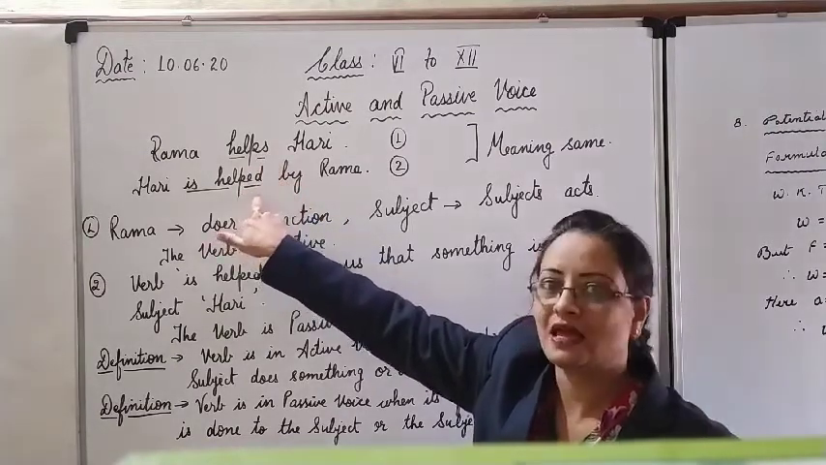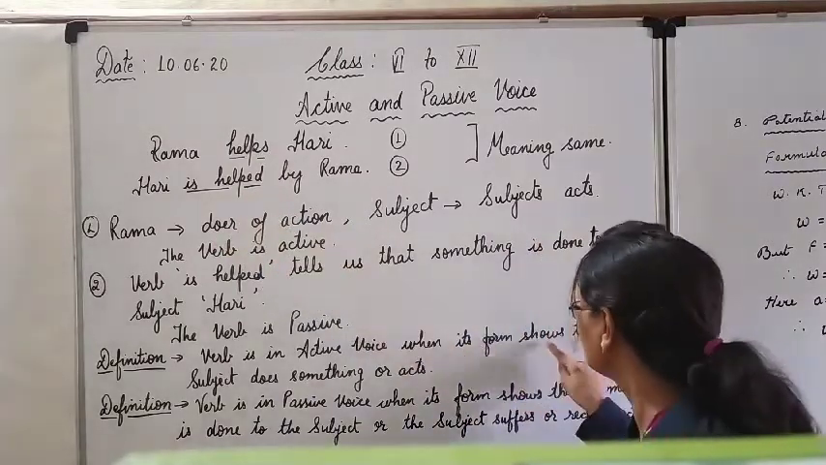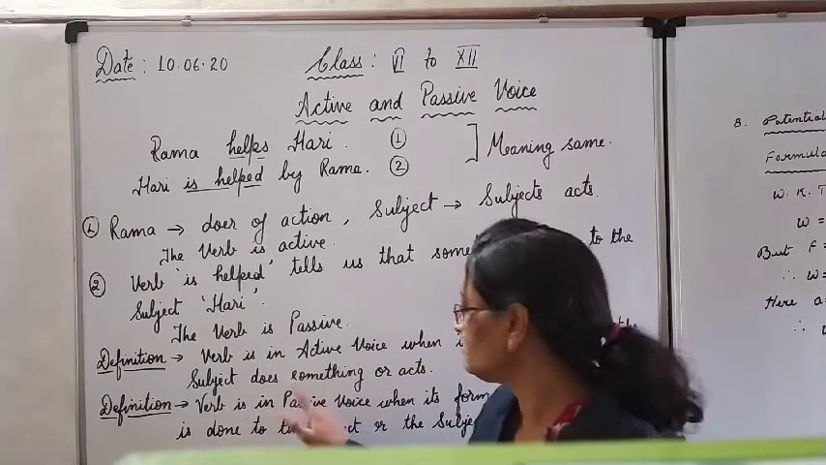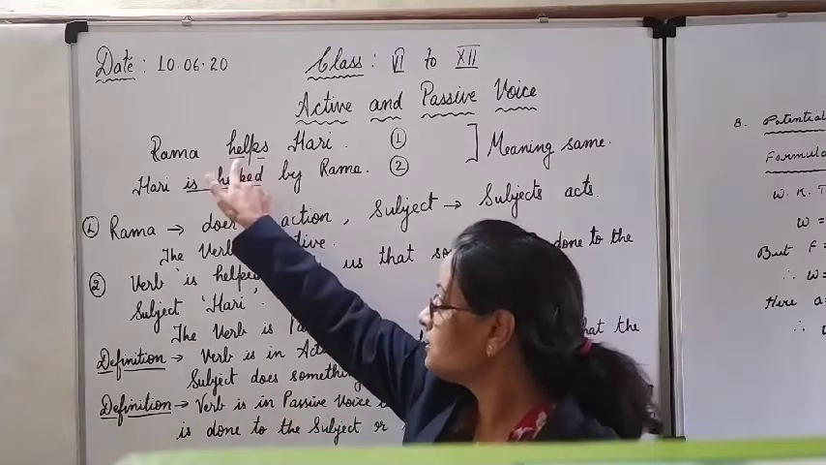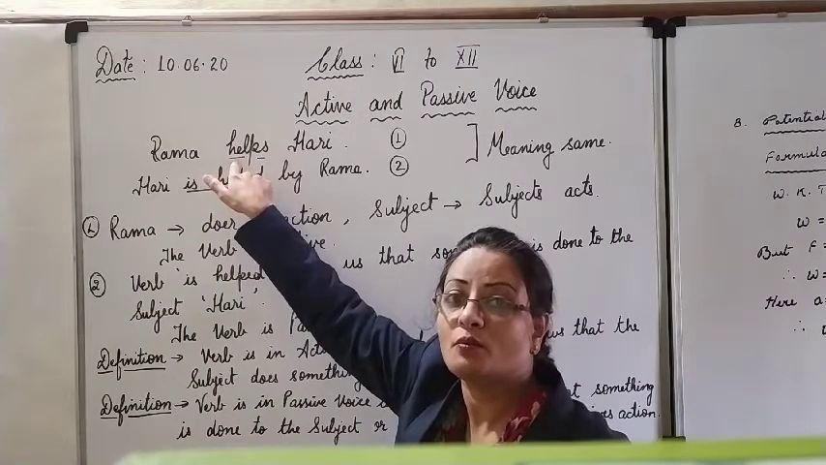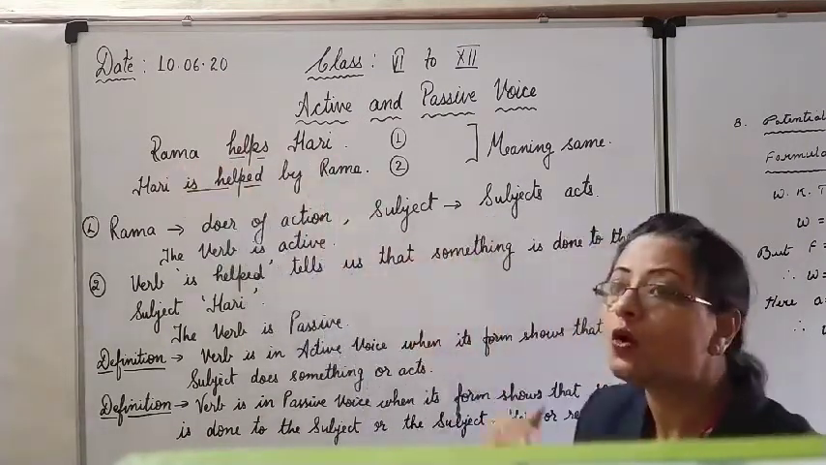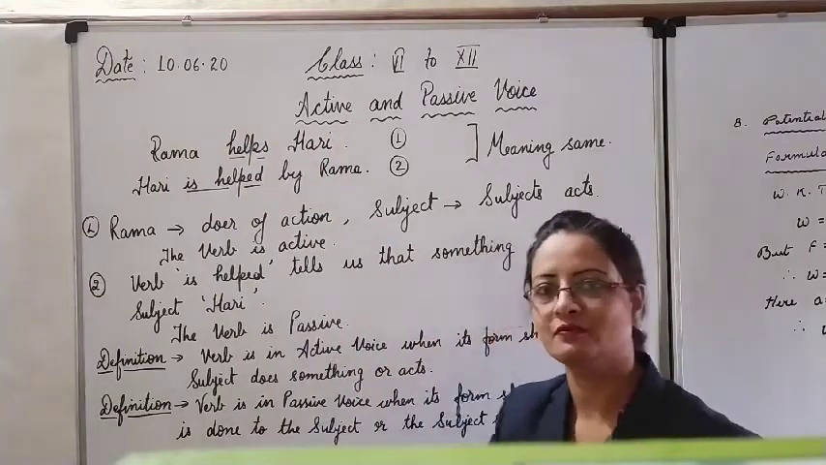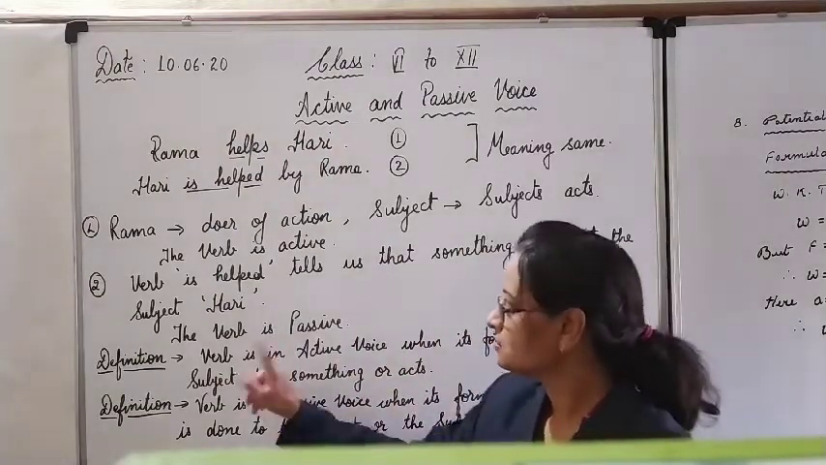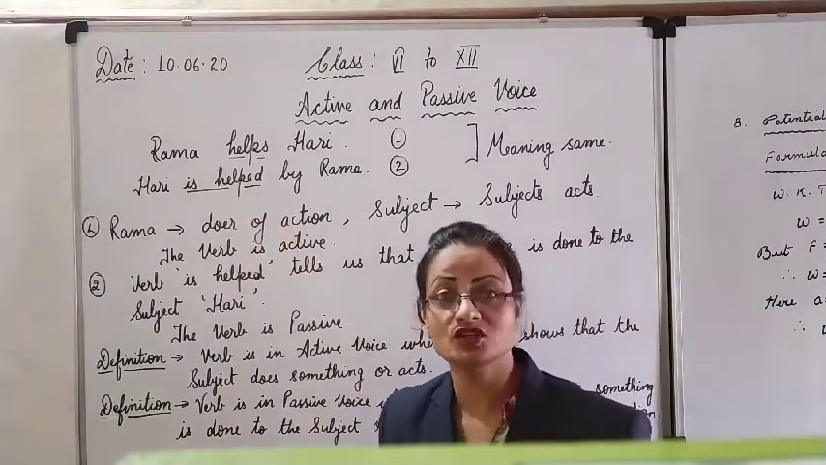And here it is helped, also simple present, but the form is a little changed. When its form shows that the subject does something. Here the verb is said to be in the active stage when its form shows that the subject does something or the subject acts upon the object. Okay, when it is said to be in the passive, we can frame our own definition now.